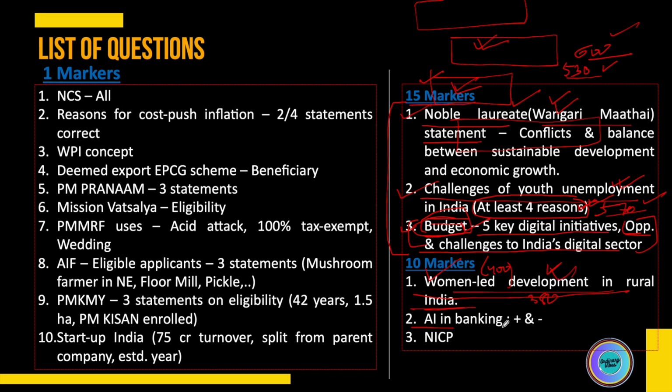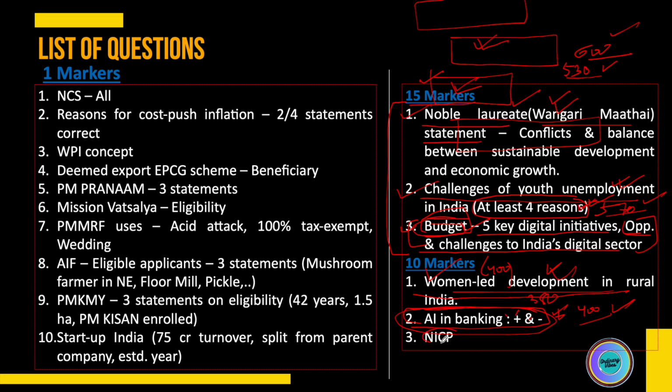Second is AI in banking, another topic which most of us must be familiar with. What are the pros and cons of AI in banking? Basically, what are the advantages and what can be the risks? These are the areas you need to write upon, and this can also be covered easily. 400 words can be covered easily in these kinds of topics. So here also I have written around 400 words in this question.